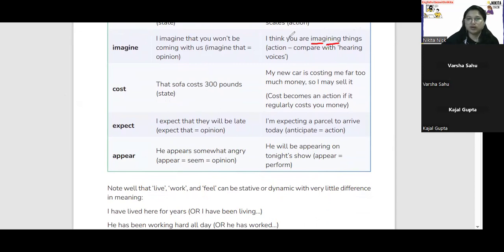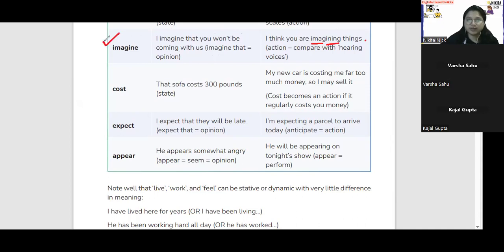I think you are imagining things. मुझे लग रहा है कि तुम कुछ imagine कर रहे हो, तुम चीजों को imagine कर रही हो. I think you are imagining things. मुझे लग रहा है कि तुम imagining कर रही हो, ठीक है? I imagine that you...